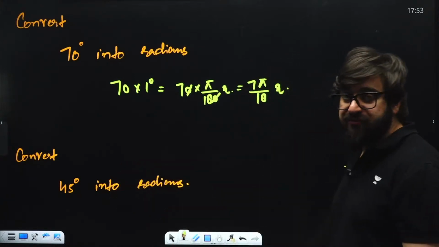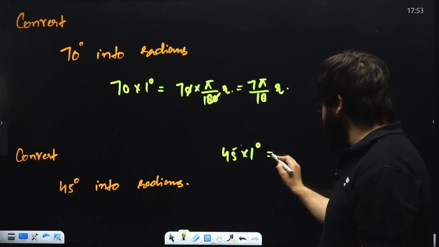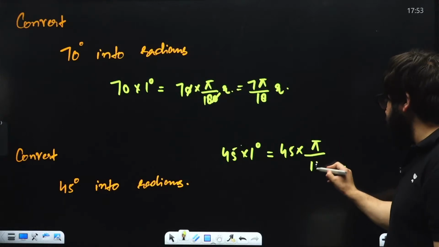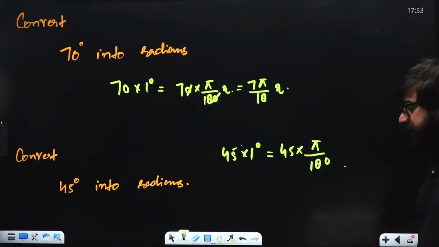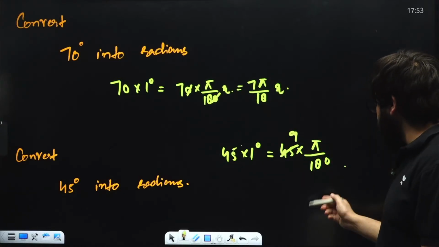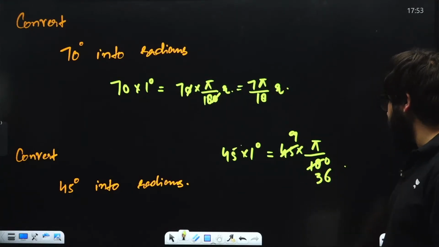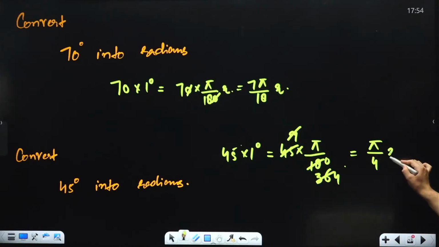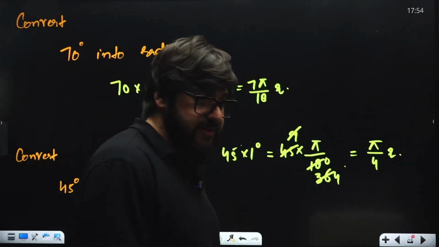Similarly, what is the value of 45 degrees? I can write this as 45 multiplied by 1 degree. Instead of 1 degree, what can I write over here? That is pi divided by 180. Now guys, solve it. 5 with 5 we can cancel it. 5 nines are 45, 5 3s are 15, and 3 will come over here. So this will be pi divided by 4 radians. Is that clear? Yes.